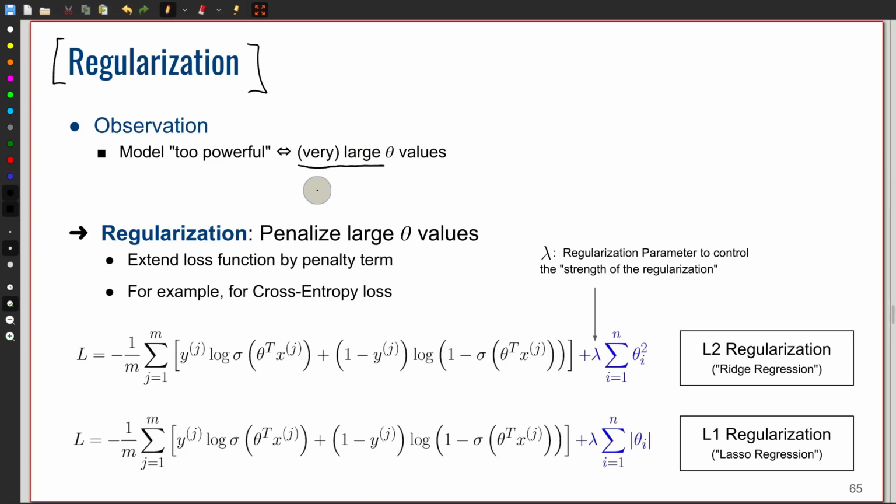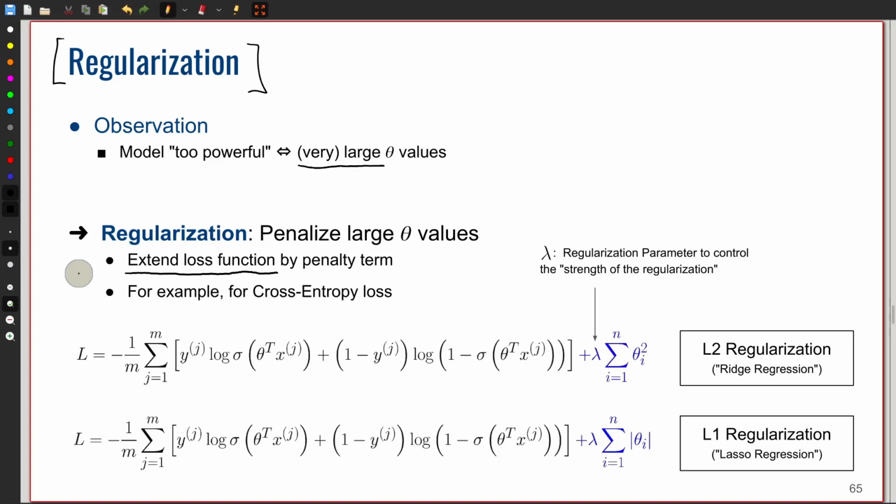How can we do this? We can do this by extending the loss function. So we say, okay, the loss function not only captures how good our predictions are, but also how large our theta values are. In other terms, the larger these theta values, the larger our loss function should be. So if we minimize our loss function, we also implicitly guarantee that the theta values won't become large.